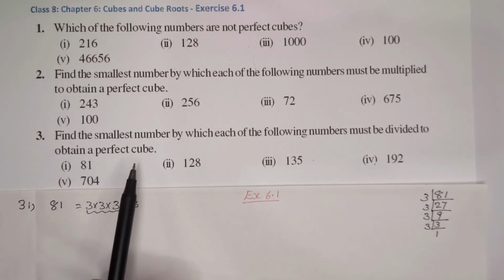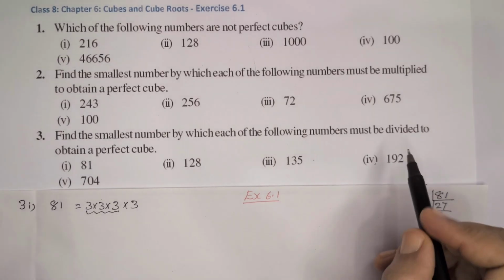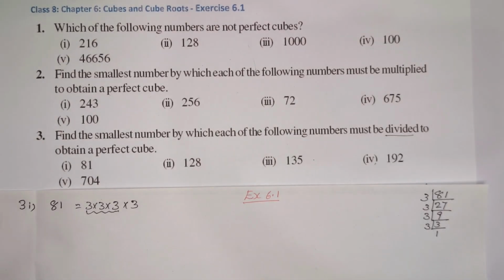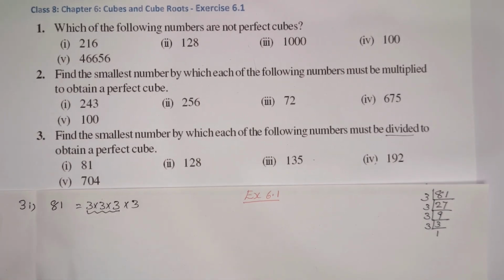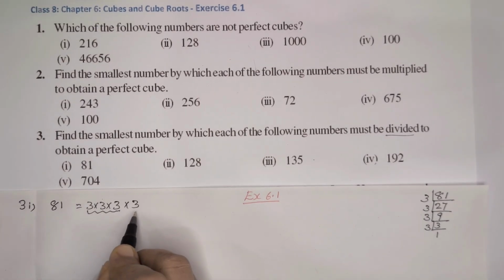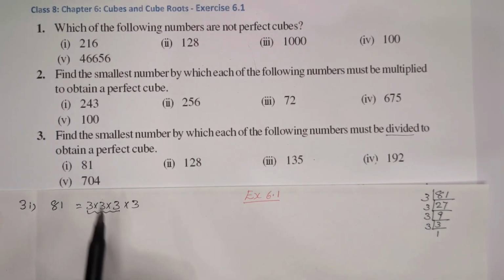Third question: find the smallest number by which each of the following numbers must be divided to obtain a perfect cube. First one, 81. When we factorize 81, we get four 3's. So we can make one group of 3, and one 3 is extra, left out without a group.